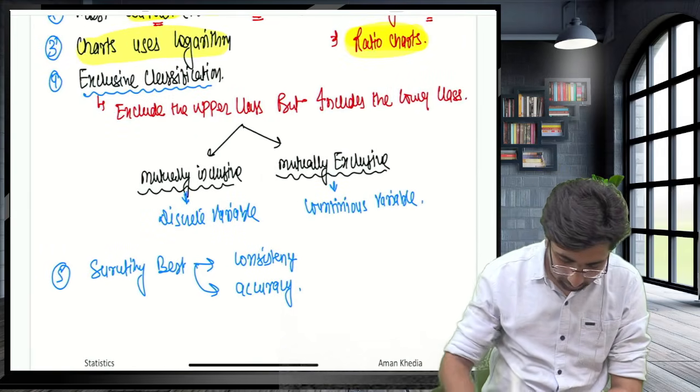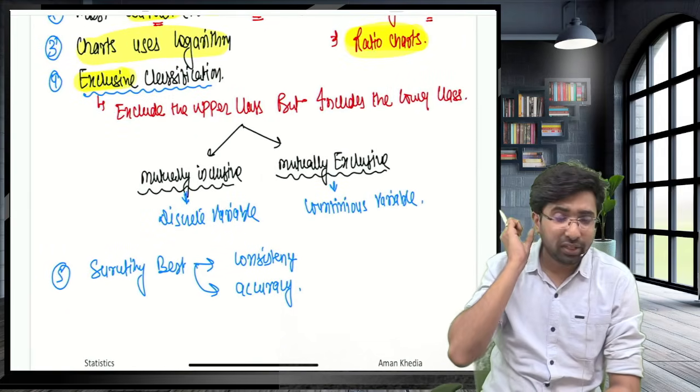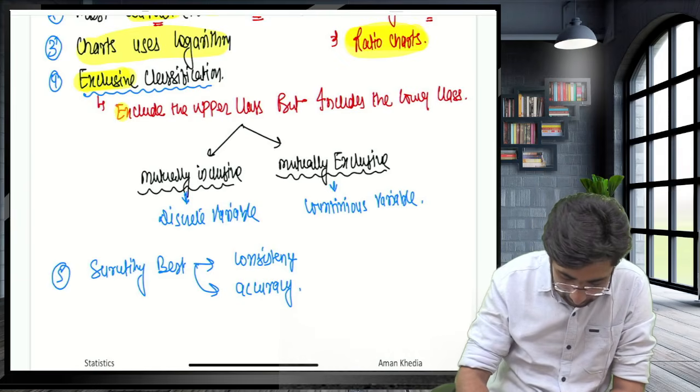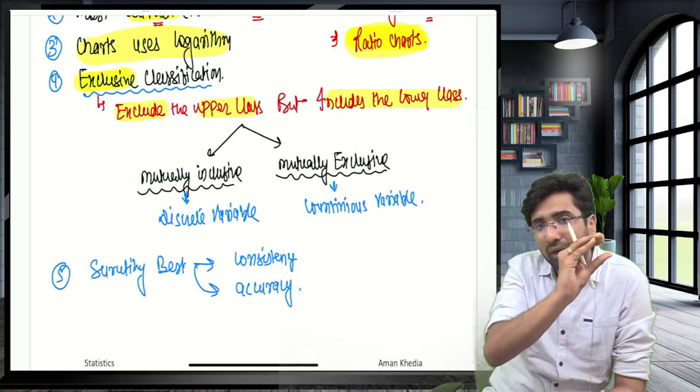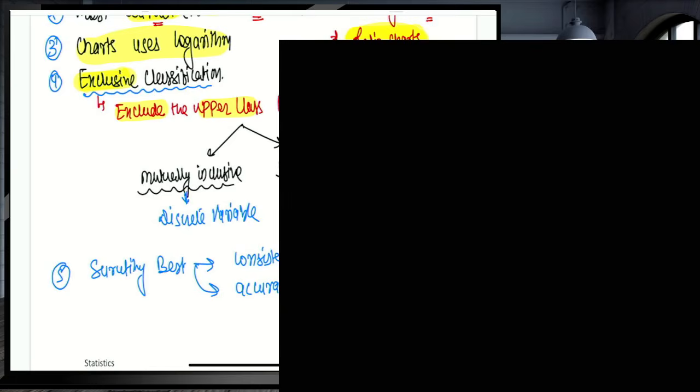You already know the upper exclusive classification. In exclusive, guys, what happens? The upper class limit is excluded, but the lower is included. The lower limit is included, but the upper is excluded.